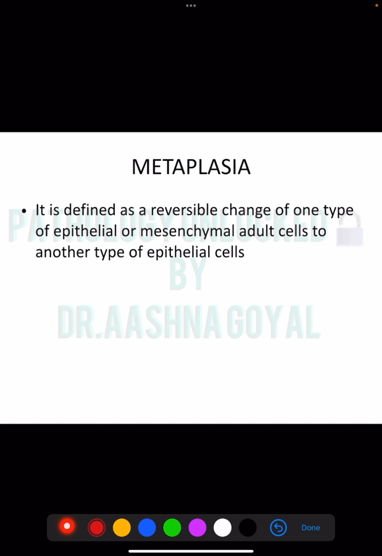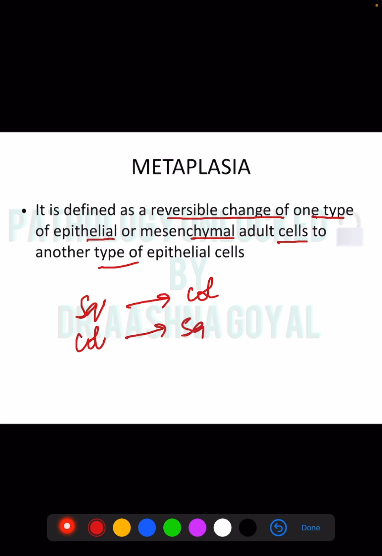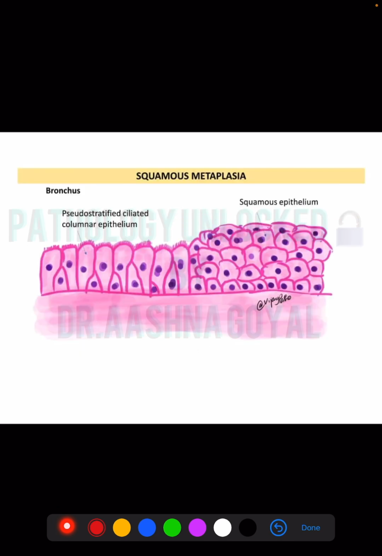Next is metaplasia. Metaplasia is replacement or change of one mature cell to another. It is a reversible change of one type of epithelial or mesenchymal adult cell to another. We have two types of cells, squamous cells and columnar cells. So if squamous changes to columnar or columnar changes to squamous cell, this is known as metaplasia. This is an example. See, this is pseudostratified ciliated columnar epithelium which is converted into squamous. This is known as squamous metaplasia.